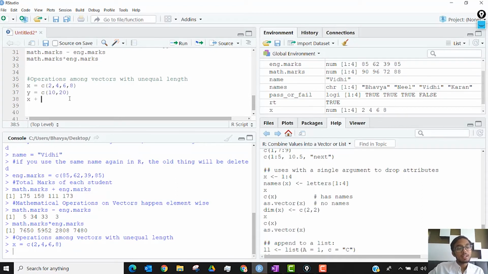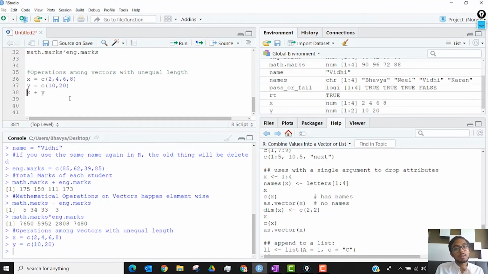What do you think happens when I run x plus y? Try pausing the video, run this line of code and try to understand what happened. Even run y equals c(10, 10, 20). Run the code on line 38, and try to understand what's happening. Once you have either figured it out or you are like, I don't know, watch the video.